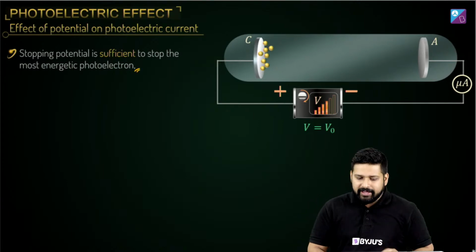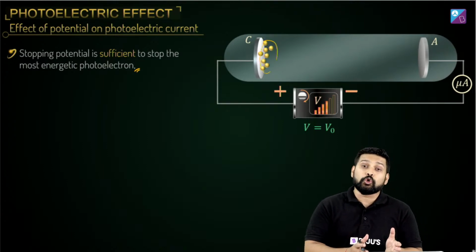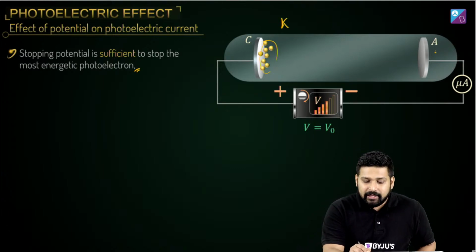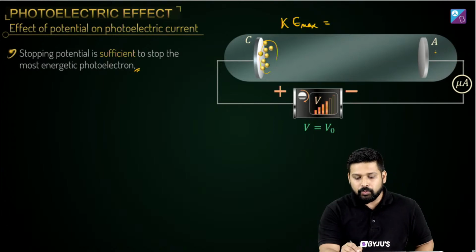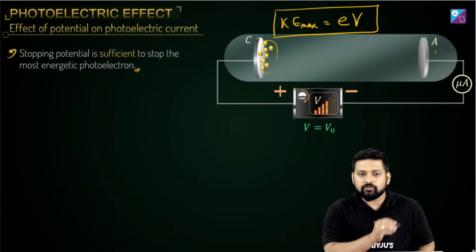All right. So this stopping potential is sufficient to stop the most energetic photoelectron. So at that point, what can I say? These electrons which were having maximum energy also cannot reach this point A, which means, can I say the maximum kinetic energy will be equal to the stopping potential, which will be eV? Yes.